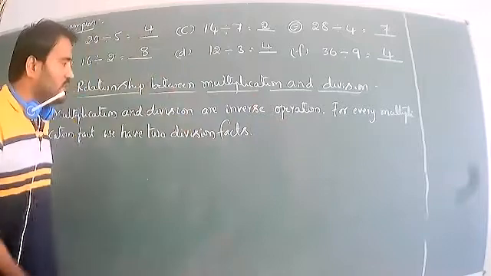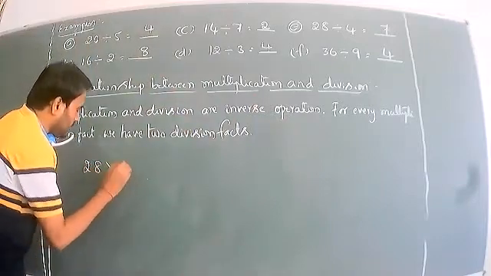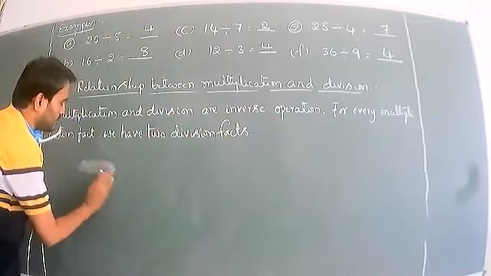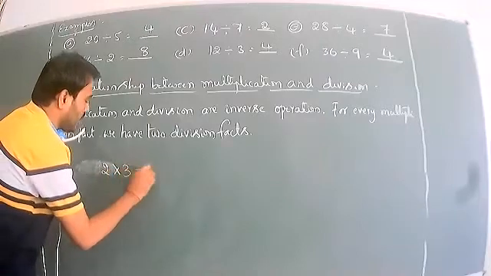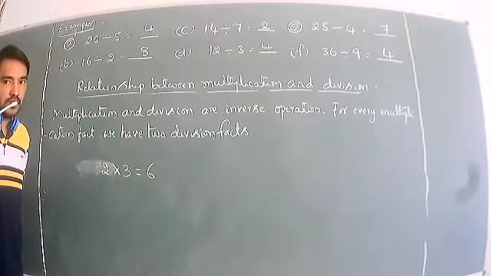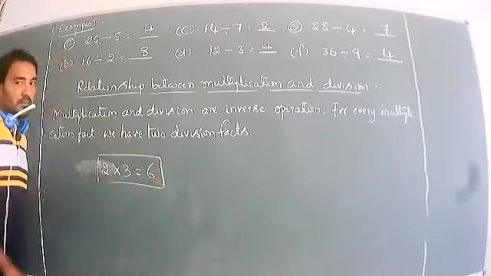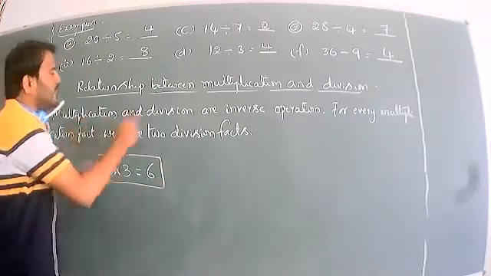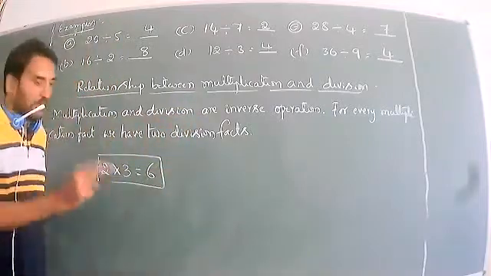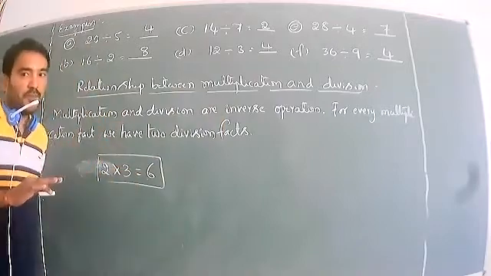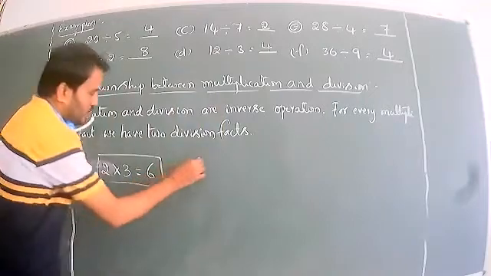Okay, so how do we get the division facts? 2 into 3 equals 6. This is one multiplication fact. So multiplication and division are inverse operations. For every multiplication fact, we can write two division facts.